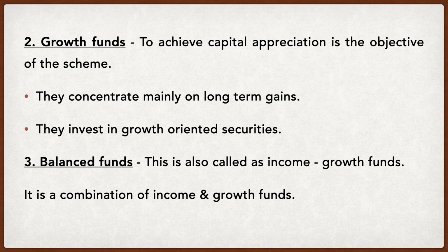So in this category, there are people who sometimes need regular income. Sometimes they tell me, I need long-term gains. Some short-term and some long-term. So in order to have a mix of this, they call that scheme balanced funds. Why? Because under this fund, you're not only investing in growth oriented securities, but you're also investing in fixed income bearing securities. That means you're investing in equity and you're also investing in debentures. So that is the position of balanced fund, right? It is a combination of income as well as growth.